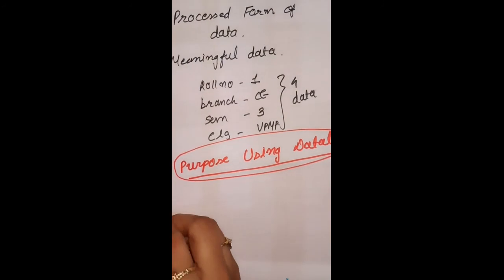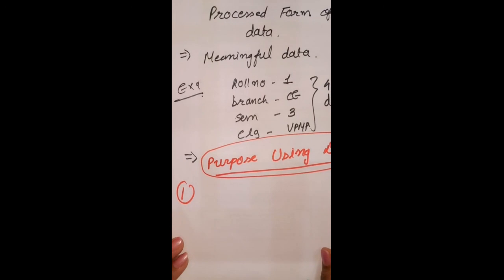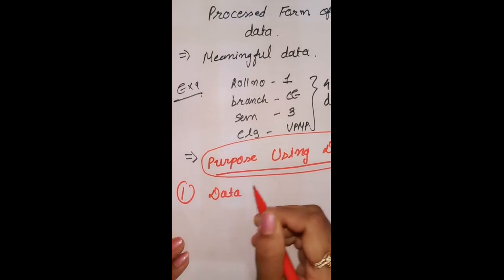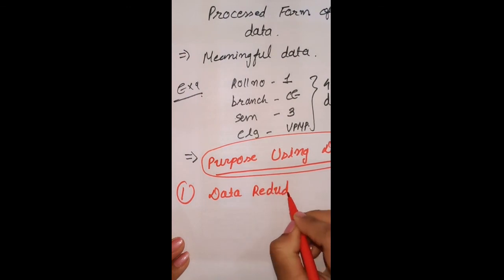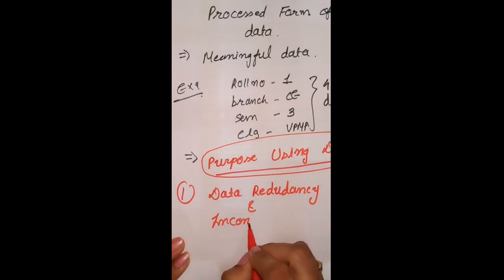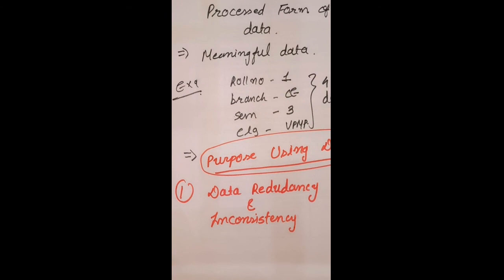The first drawback is data redundancy and inconsistency. Both the words are new for you. So data redundancy and inconsistency.